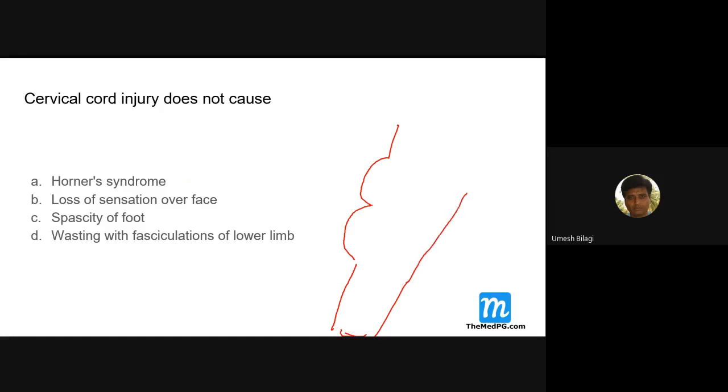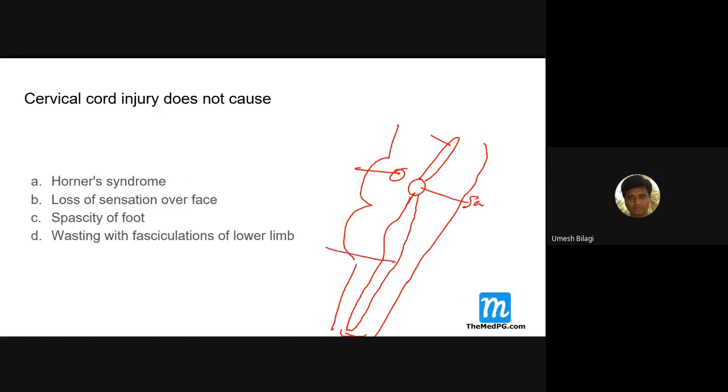I have put a diagram here. The trigeminal nerve, at the level of the pons, has two nuclei, one motor and one sensory, and of course it has one more. This nucleus extends into the midbrain, and also goes down to the cervical cord.